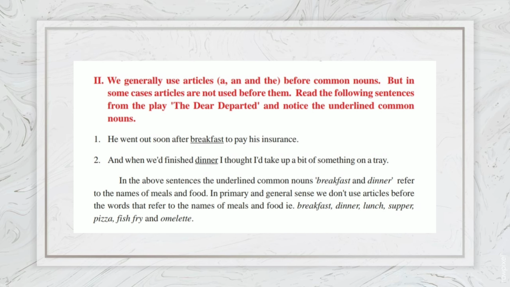In primary and general sense, we don't use articles before the words that refer to the names of meals and food. That is, breakfast, dinner, lunch, supper, pizza, fish fry, and omelette.